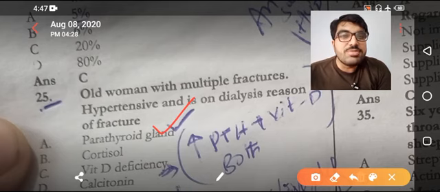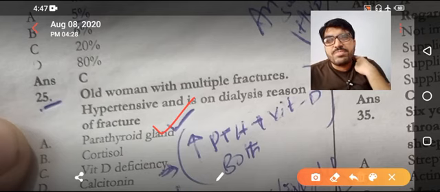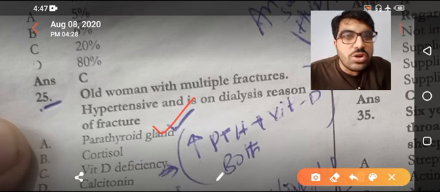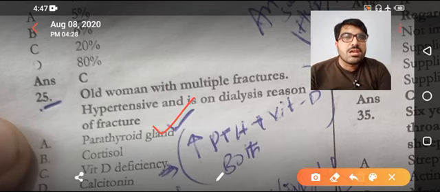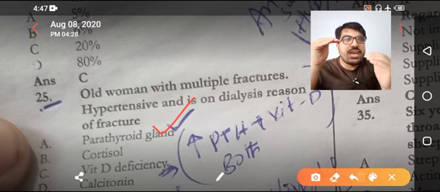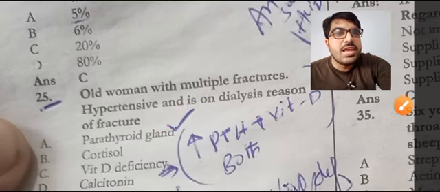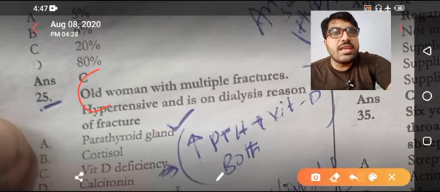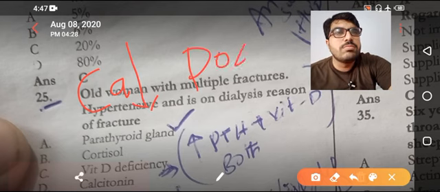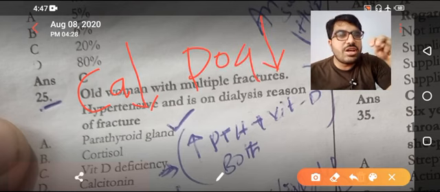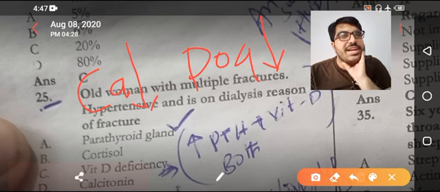And there are other MCQs, like for example in CKD, what will be the picture? The parathyroid hormone goes up, calcium goes down, and the phosphate goes up. Now I will simply explain over here. If calcium is down and the phosphate is also down, if both are moving down, think of vitamin D deficiency.